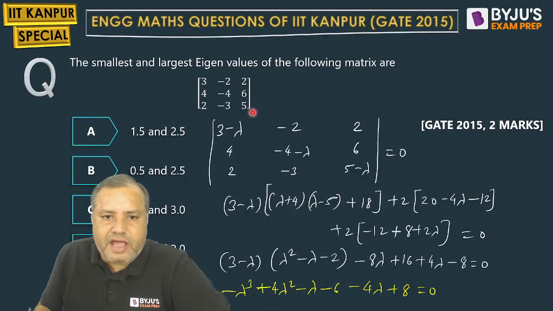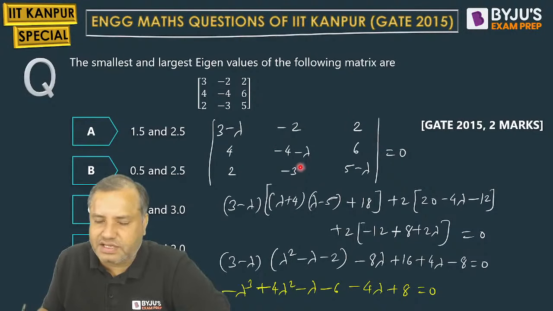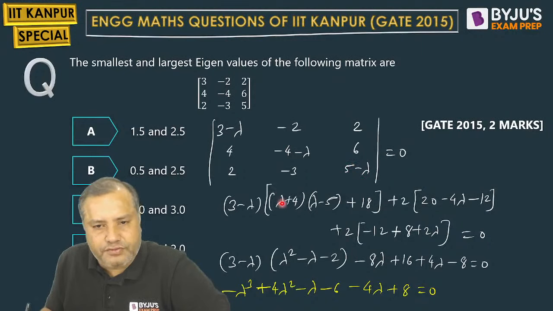Subtract lambda from the diagonal elements. So 3 minus lambda, minus 4 minus lambda, 5 minus lambda. Remaining as it is: minus 2, 2, 4, 6, 2, minus 3. Okay. 3 minus lambda into these two brackets. Lambda minus 5 and lambda plus. Okay. Minus plus 18, correct. Plus 2. Great. 4 5s are 20.